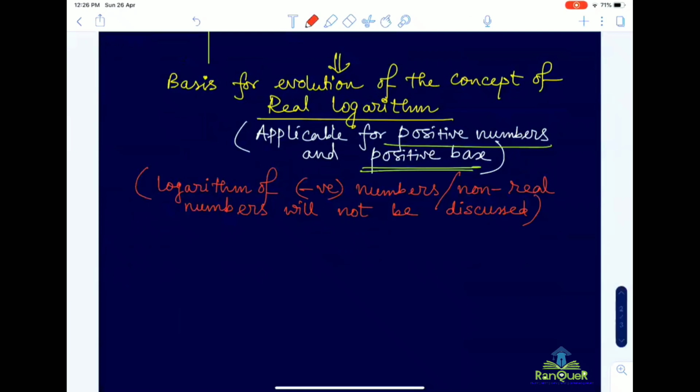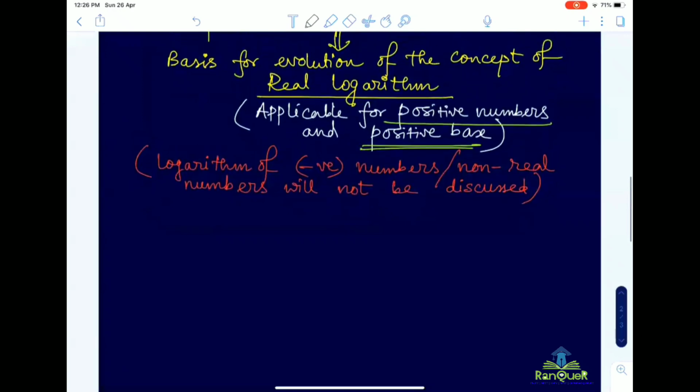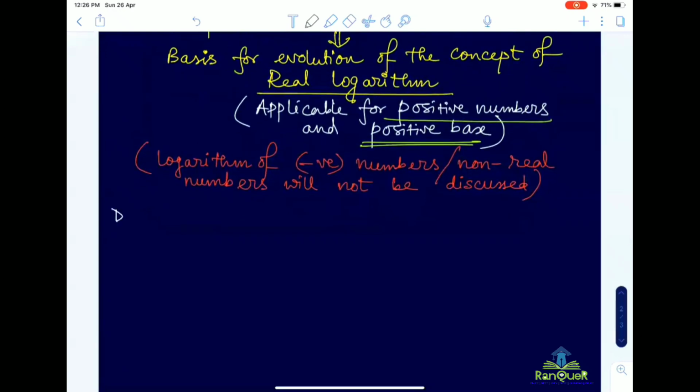Okay, any confusion up to this? So now we will slowly move towards the definition part. What is the definition of the logarithm? Whenever I'm telling logarithm, it implies real logarithm, remember.